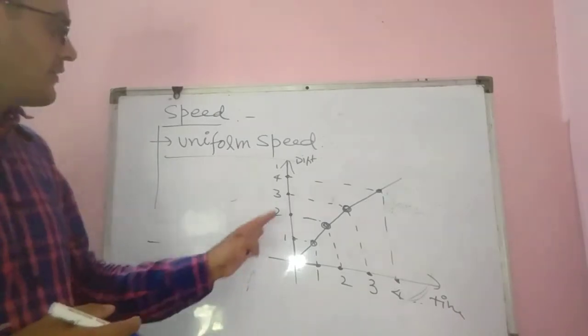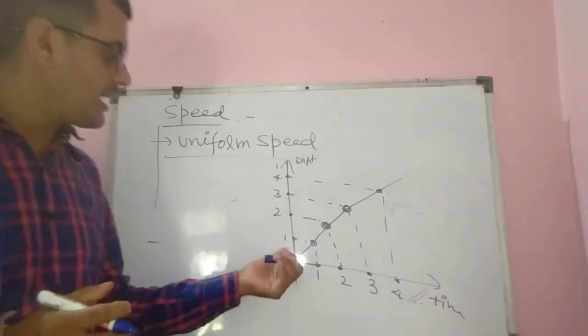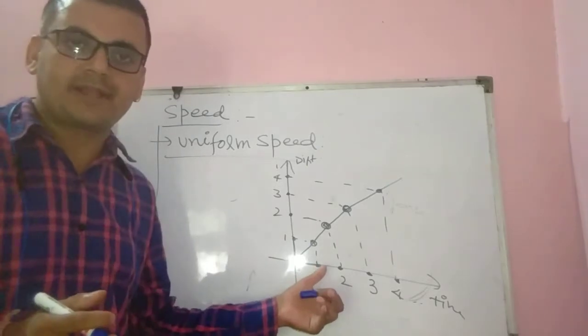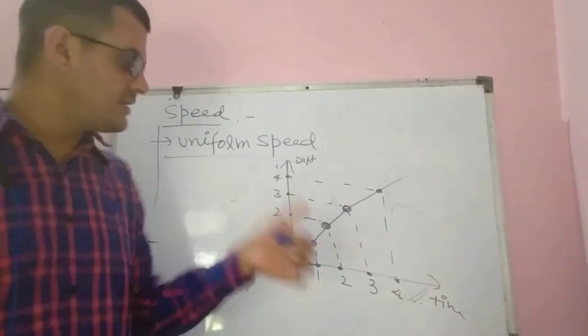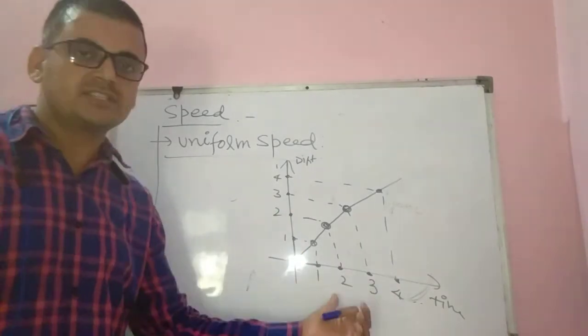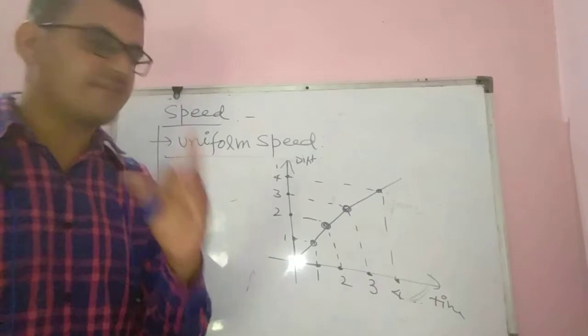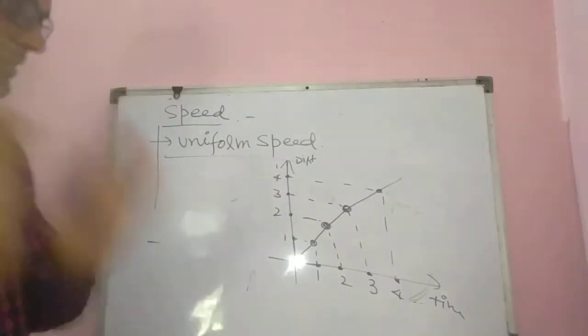Okay, in uniform speed. So what is the definition of uniform speed? When the body travels equal distance in equal time interval. Means you said in 1 second 1 meter distance traveled, in the next 1 second again 1 meter. Final minus initial, the difference of time is 1 second, and the difference of distance will also be 1.